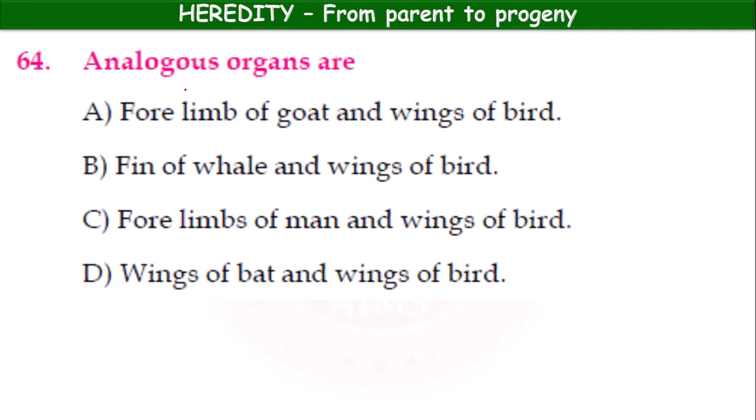Option A. Analogous organs are forelimbs of goat and wings of birds, fin of whale and wings of birds, forelimbs of man and wings of birds, wings of bat and wings of bird. Analogous organs. Okay, it's option D, isn't it? Yes. Okay, these are analogous organs.